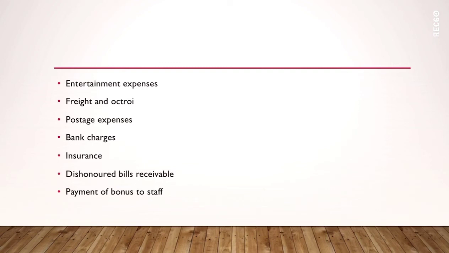Then comes dishonored bills receivable. Sometimes the bills receivable are encashed from the bank, but due to non-receipt of the payment, they are dishonored. So such dishonored bills receivable should be examined. The bank debits this amount to the account of the company along with some discounting charges and the interest. After receiving this information from the bank, entries are made in the books of the company. So the auditor should examine the passbook, bills receivable register and the bank statement while vouching these expenses.